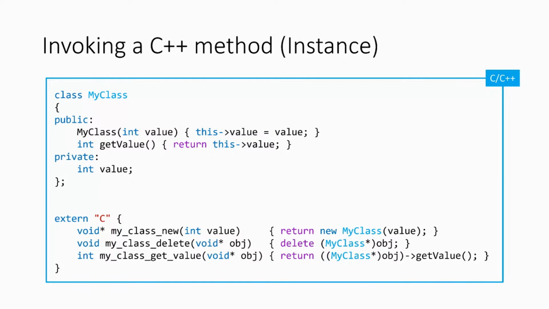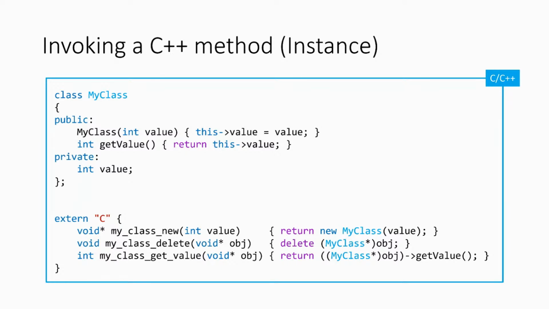We define our clean API that we want. And in the implementation side, all we do is exactly what we want, but we just sort of hide it, right? Should we create a new class? That's cool. And we just return it, right? And when we get the object back, let's say a function for get value, we take that random object and we just cast it back to my class, and we can call functions on it, right? So we effectively have hidden the big class behind a couple of methods.